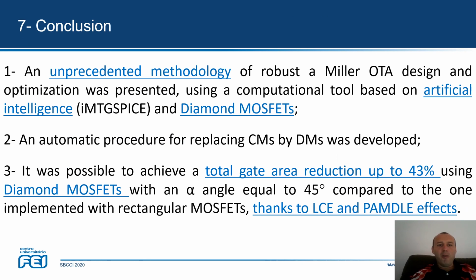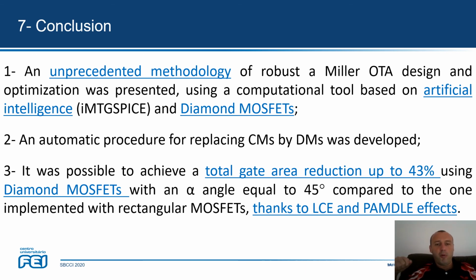All in all, an unprecedented methodology of robust meter OTA design and optimization was presented using artificial intelligence, EMTG SPICE, and diamond MOSFETs. An automatic procedure for replacing conventional MOSFETs by diamond MOSFETs was developed and integrated in EMTG SPICE.